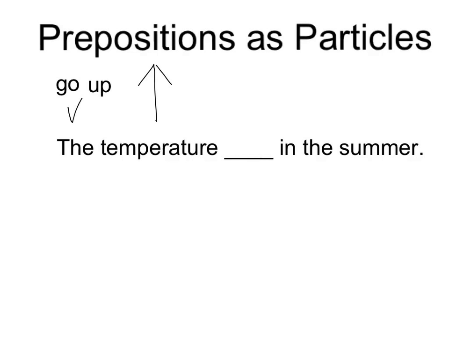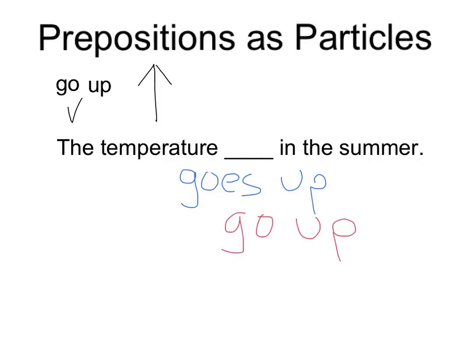Now try using this phrasal verb. So if go up means increase, try to fill in the blank here. The temperature in the summer. Hopefully you said goes up. Now, you might have said go up, and if you did, that's okay. At least you understand the meaning, but make sure that you don't forget the all-important third person S.